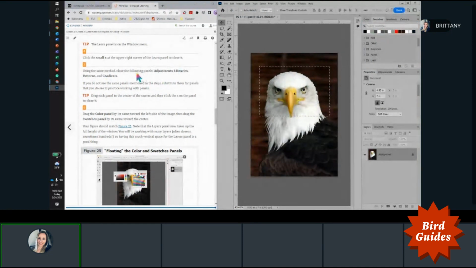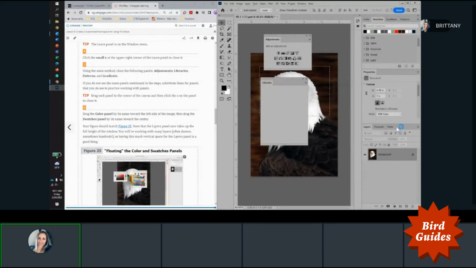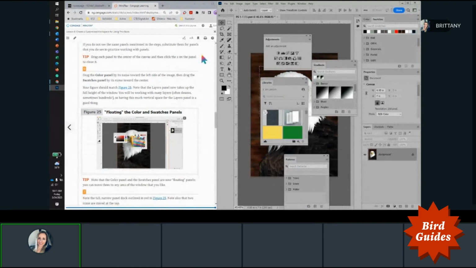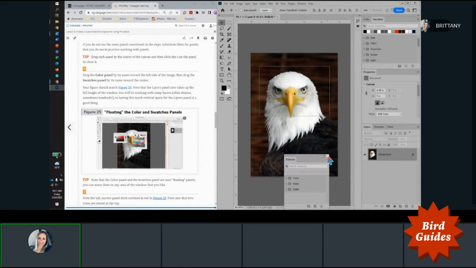So using the same method, close the following: adjustments, libraries, patterns, and gradients. So those are open. So we're just going to drag out adjustments, libraries, gradients, and patterns. So drag each and then click the little X, all right? So this closes those so that we don't see them anymore and they're not docked over here when you do this.